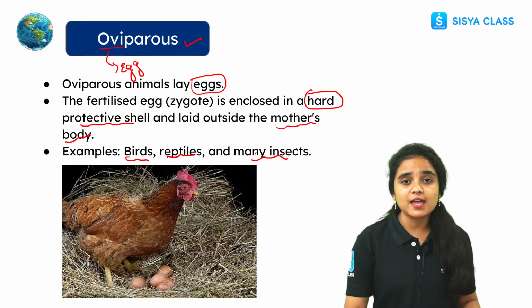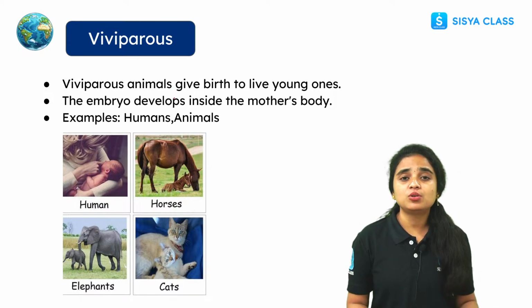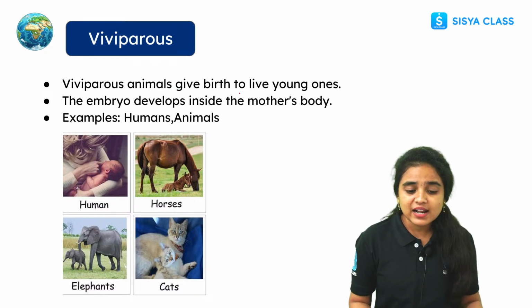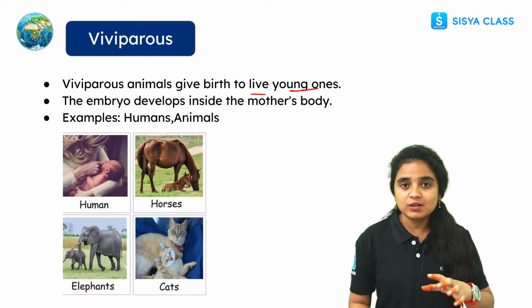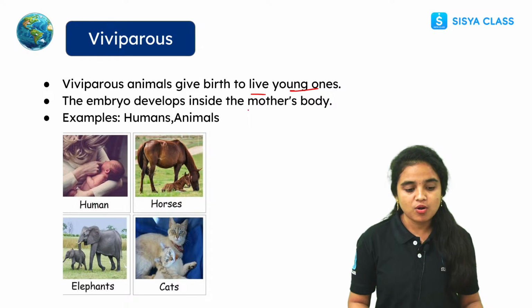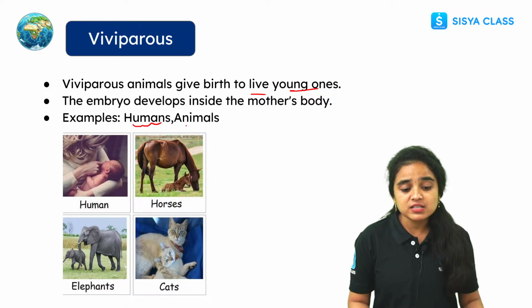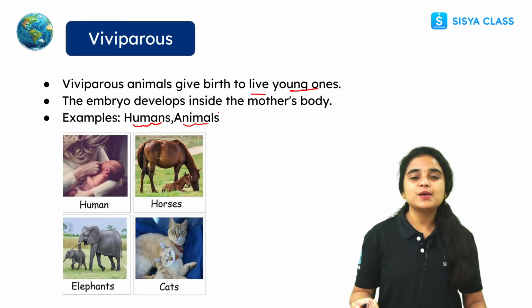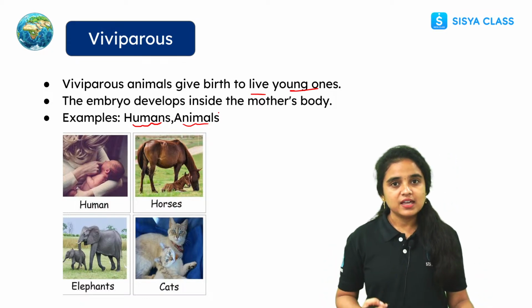Now let us see about viviparous. These types of animals directly give birth to the young ones. Right, students? They directly give birth to the young ones and the embryo will be developed inside the female body. So examples: humans give birth directly to the young ones, and many types of animals are there which give birth directly to the young ones.